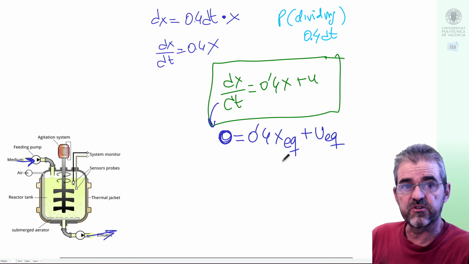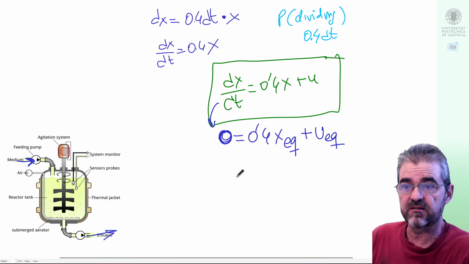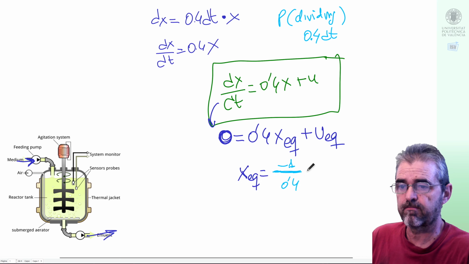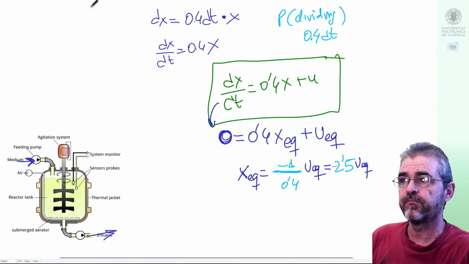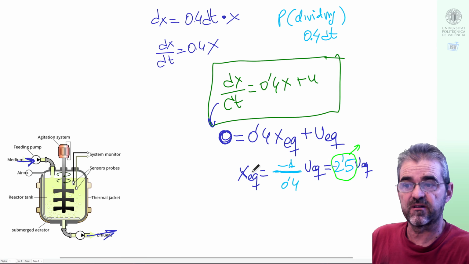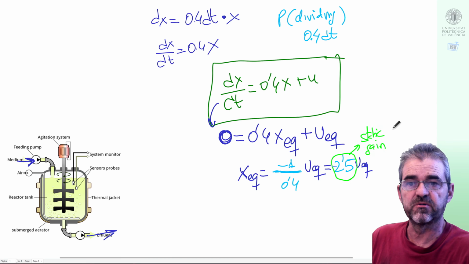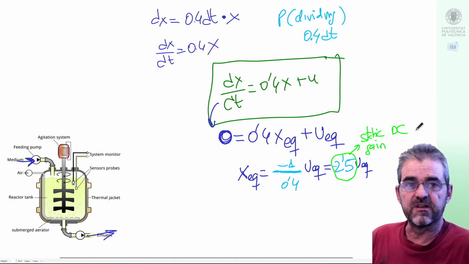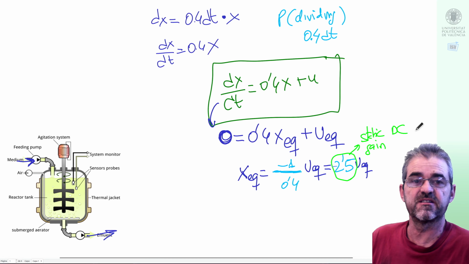So this equilibrium equation can be written in two ways. The input to output gain, saying that if u is fixed, the equilibrium biomass would be this one, and then this coefficient that multiplies the input to get the output in the equilibrium equation is called static gain, or also DC gain, because we inherit from some works in frequency transfer function, whatever, of electrical engineers in the early 20th century.